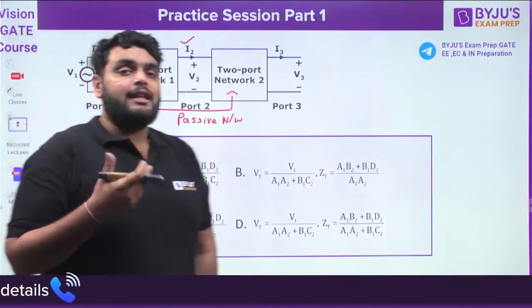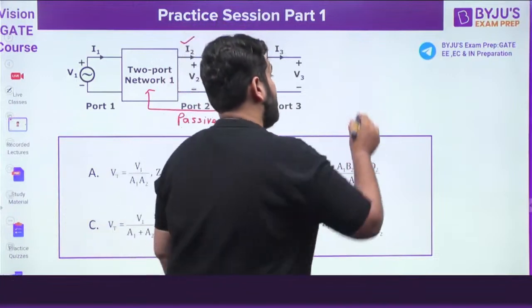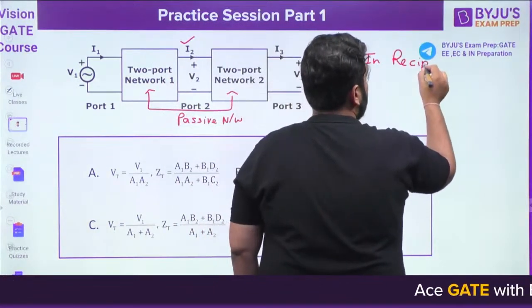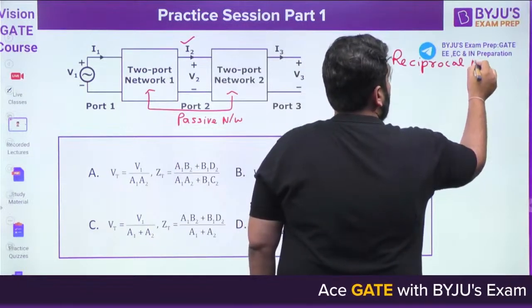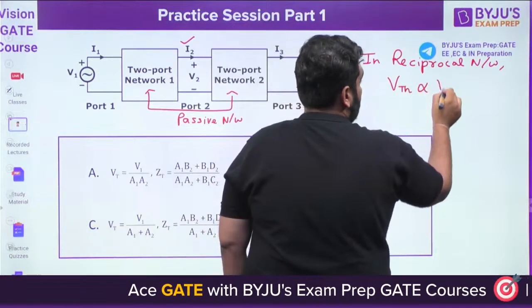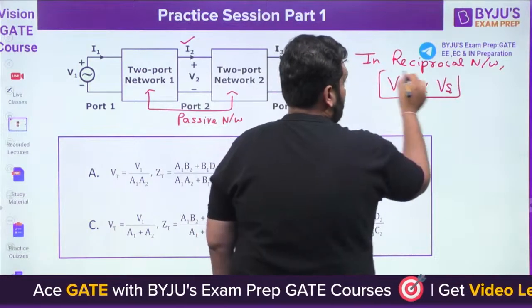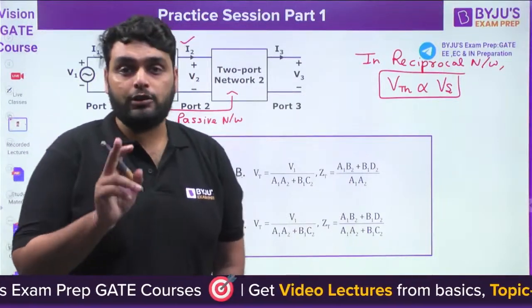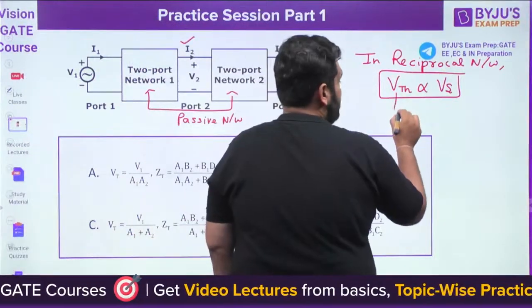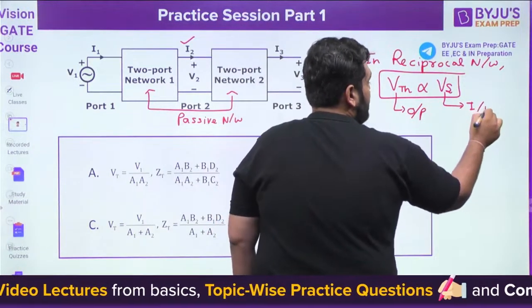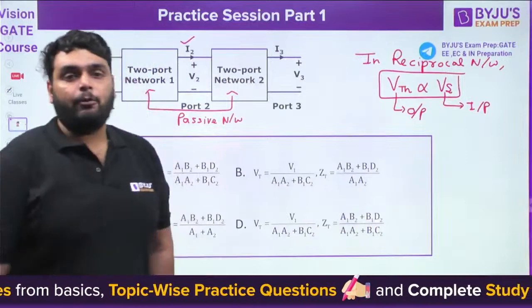Why am I saying the word reciprocal network? Because in a reciprocal network, I can directly say that VTH is directly proportional to the source voltage. A very, very important point. In a reciprocal network, VTH is directly proportional to VS. Why? Because VTH is actually the output and VS is actually the input. So in a reciprocal network, output is directly proportional to input.